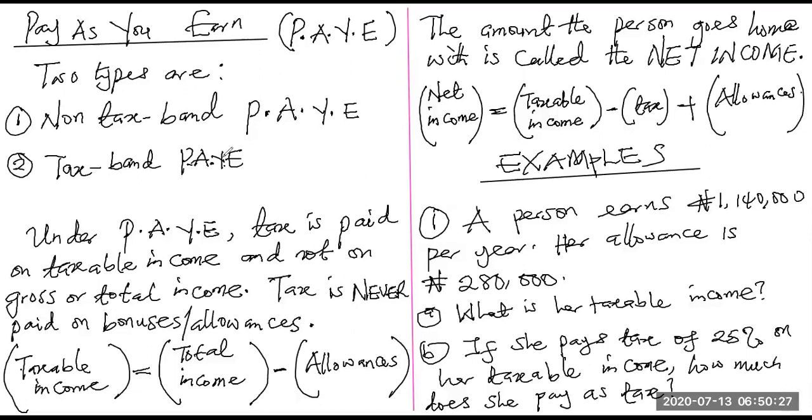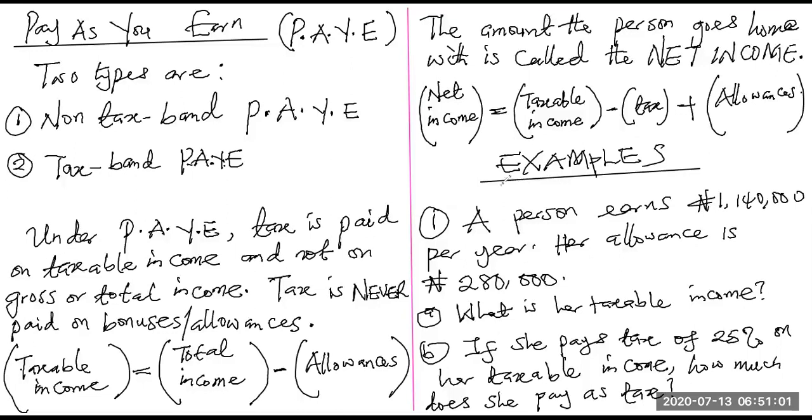And what is taxable income? First of all, you have your total income. Then you remove all the allowances that the company gave you: the kitchen allowance, the children allowance, traveling allowance, and all the rest of them. Hazardous allowance. You remove those bonuses that the company gave to you. When you remove those allowances from the total income, you now have what they call the taxable income. So it's on the taxable income that you actually pay tax. Please take note, it's on the taxable income that you pay tax, both in the tax-based system and